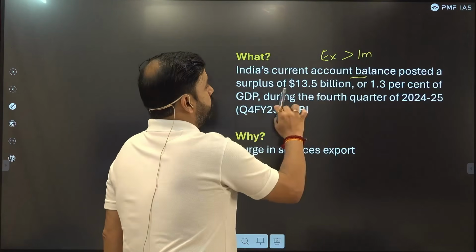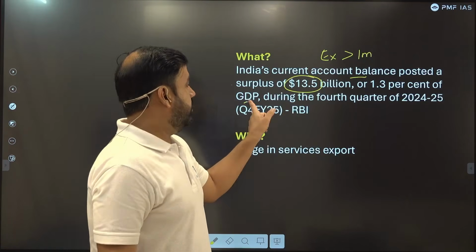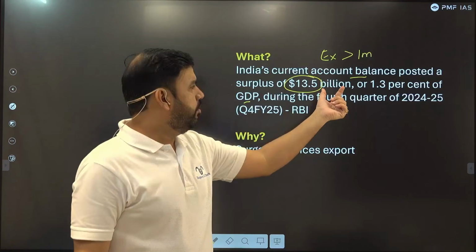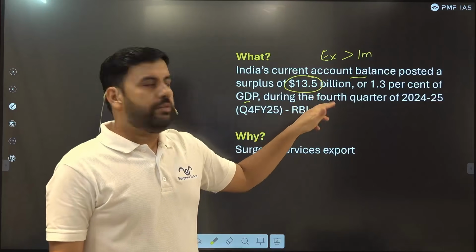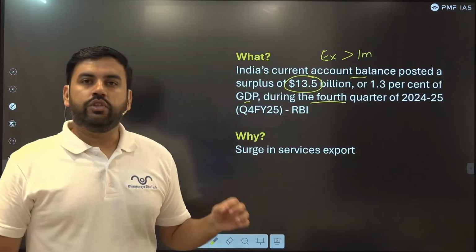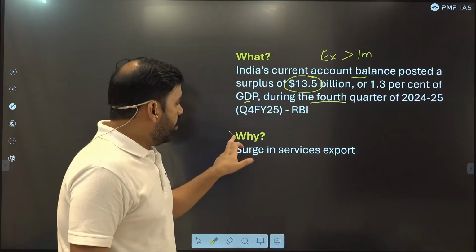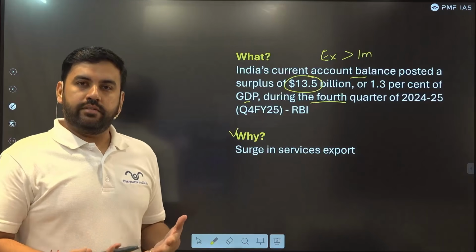The balance has posted a surplus of $13 billion, roughly 1.3% of India's GDP, during the fourth quarter of this financial year, January to March.